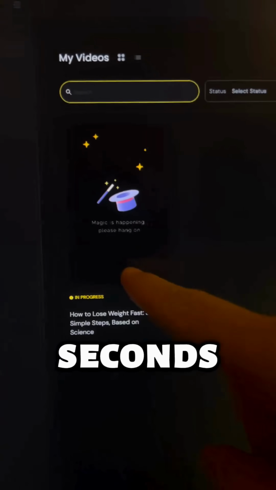Then select the template you want to use. I'll go for this one. Wait a few seconds and your reel is ready.